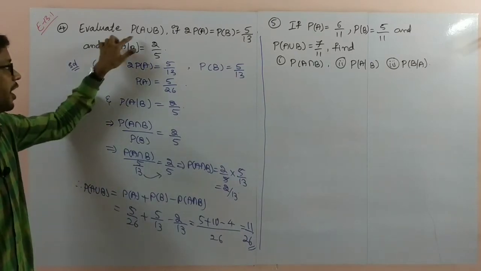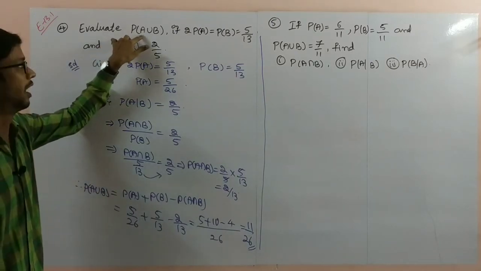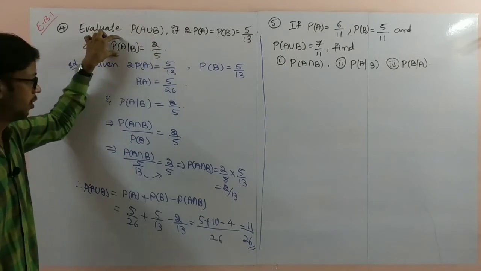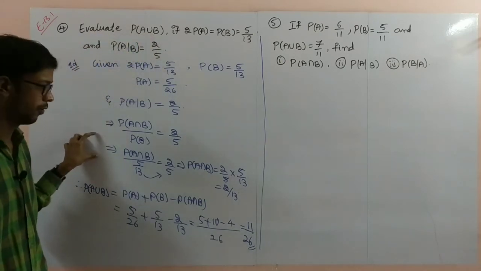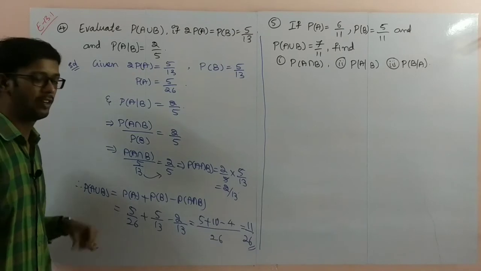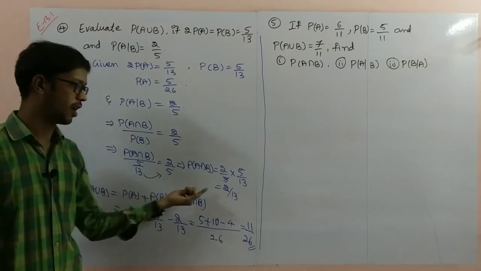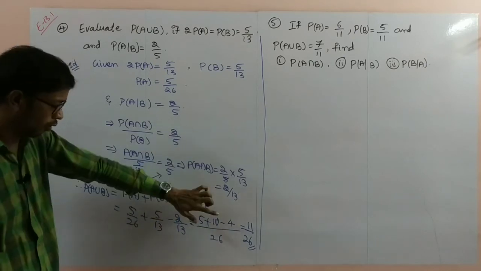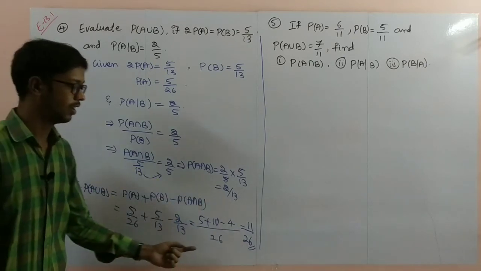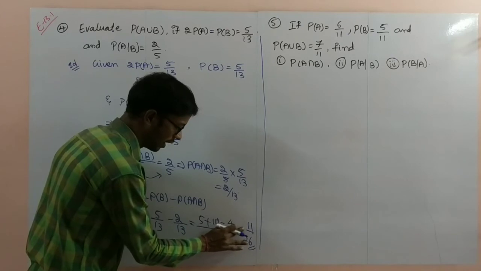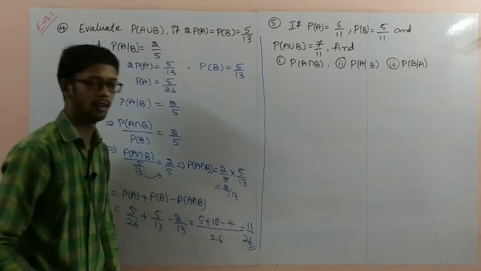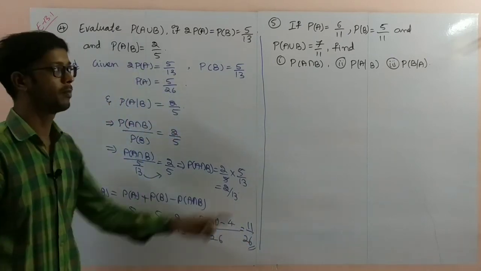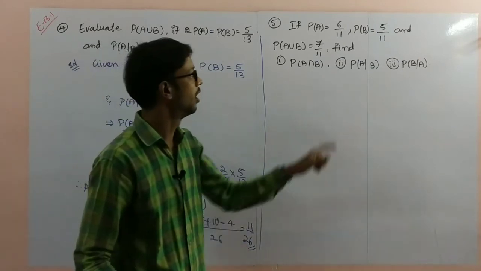This is the way of finding probability of A union B. First of all, you have to find the intersection part. If you know the intersection part, use the direct formula. Here the intersection part is not 0, so we use this formula. If the intersection part is 0, we won't use this formula. So this 11 by 26 is the answer. Next one, problem number 5 in the exercise continuation.